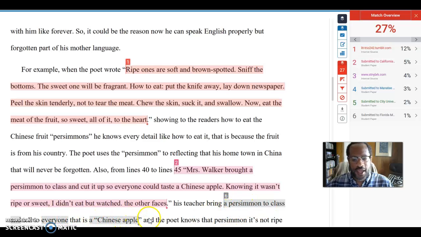Down here, it has this line: a persimmon to class and tell everyone that is a Chinese apple. That's not a quote, but notice that it looks very similar to what we have in number 2. So it's saying that's kind of the same thing, and it's flagging that, even though it's basically just repeating what we had from an actual quote. And that's okay as well. I might tell this person that this is kind of redundant: if you already have that quote there, why are you telling us more about the exact same quote? But it's not plagiarism. That's not a problem.